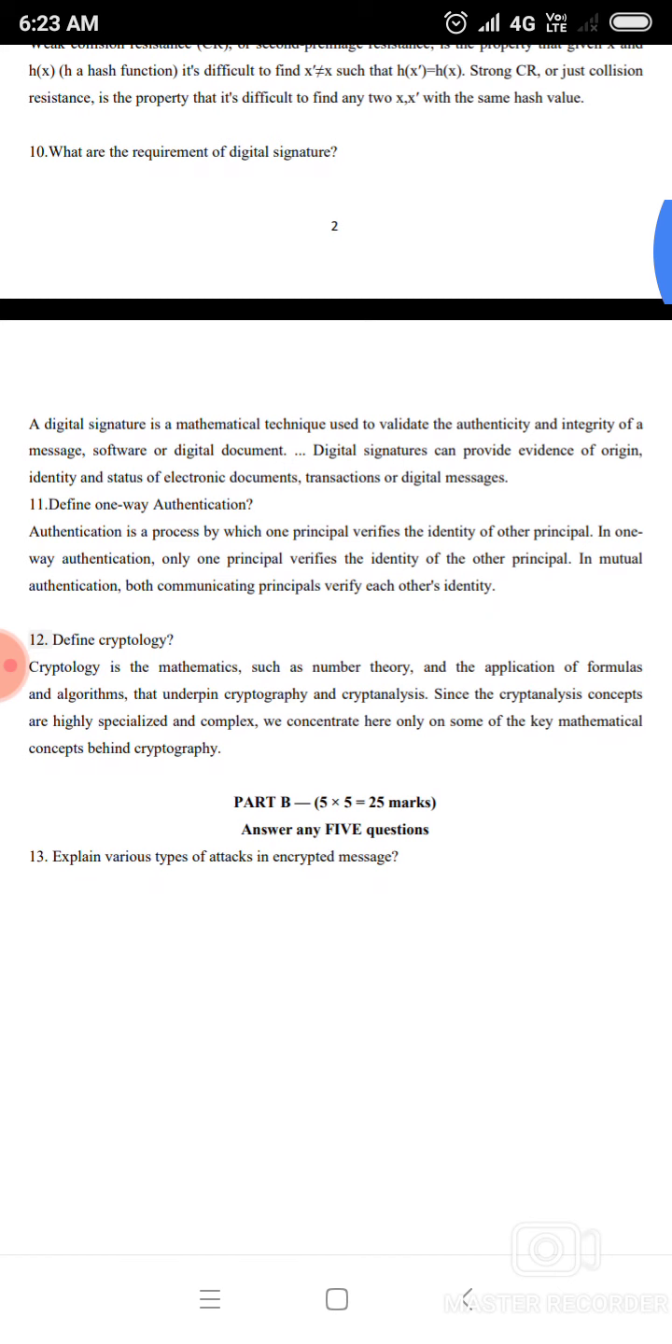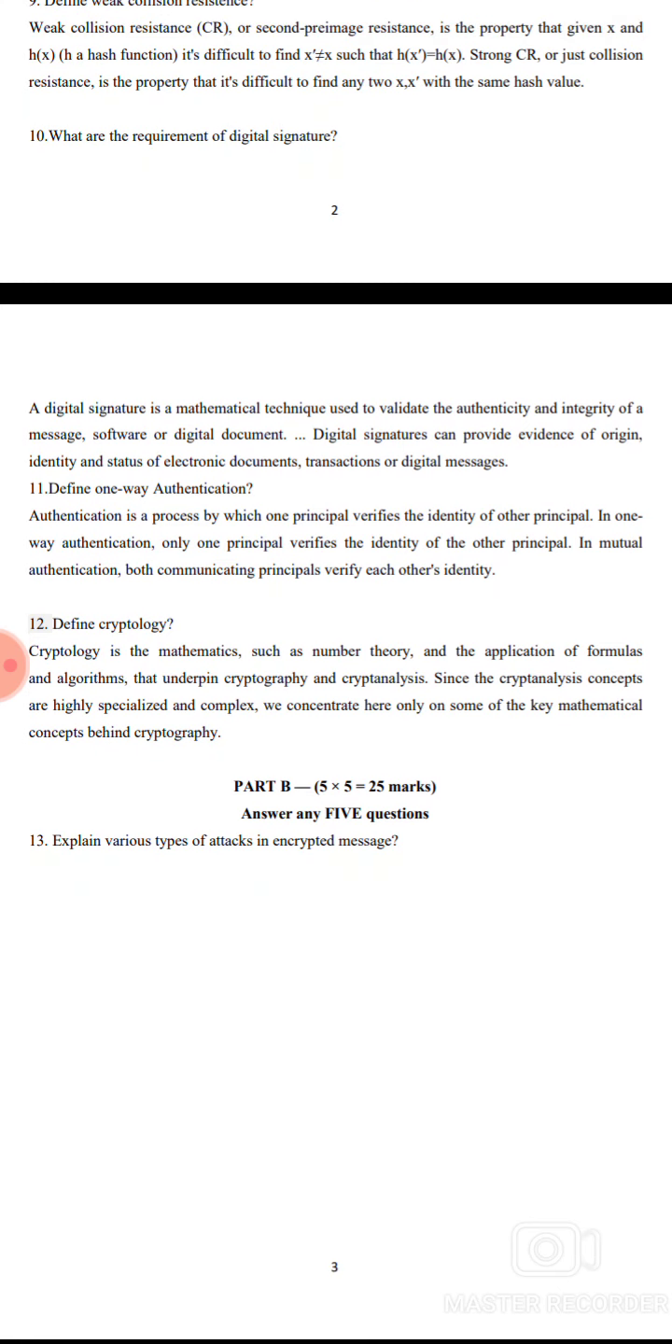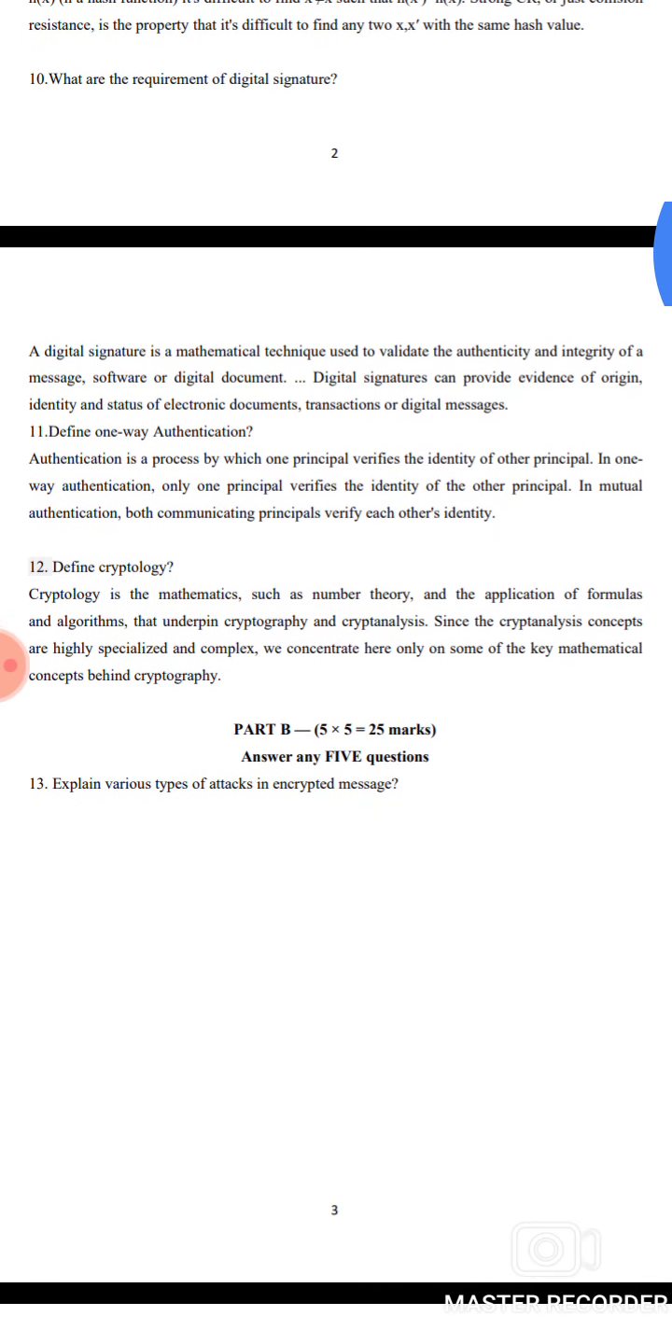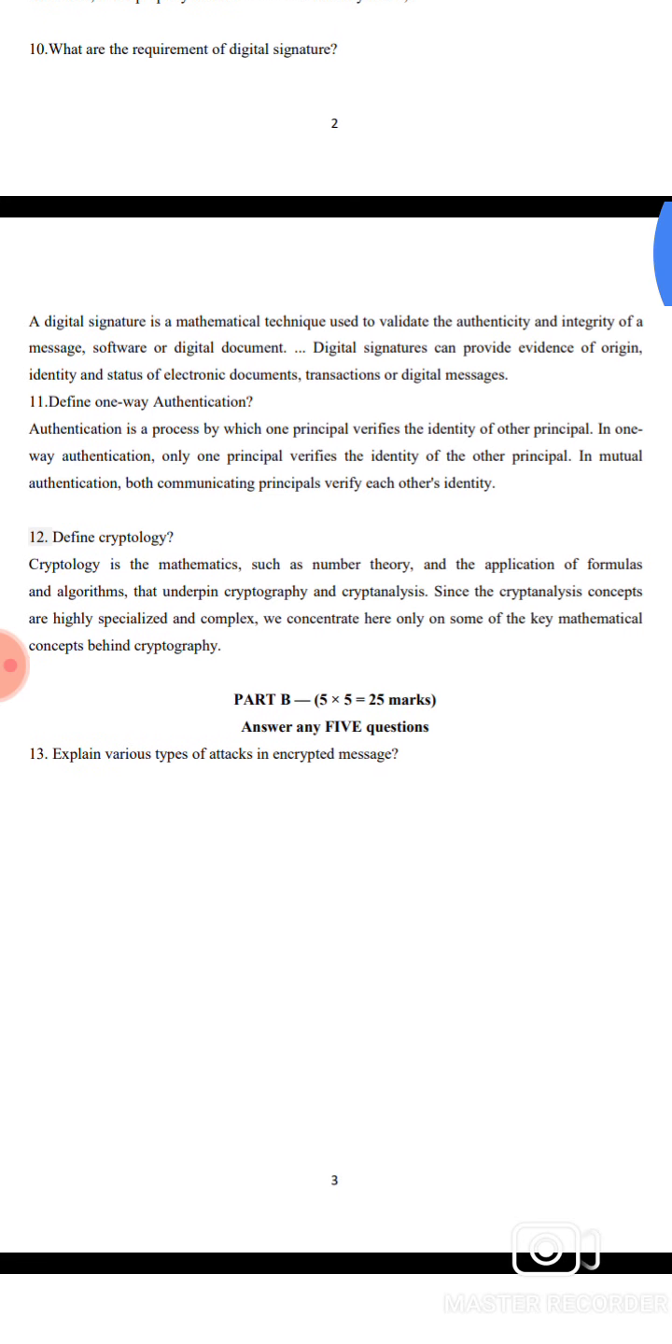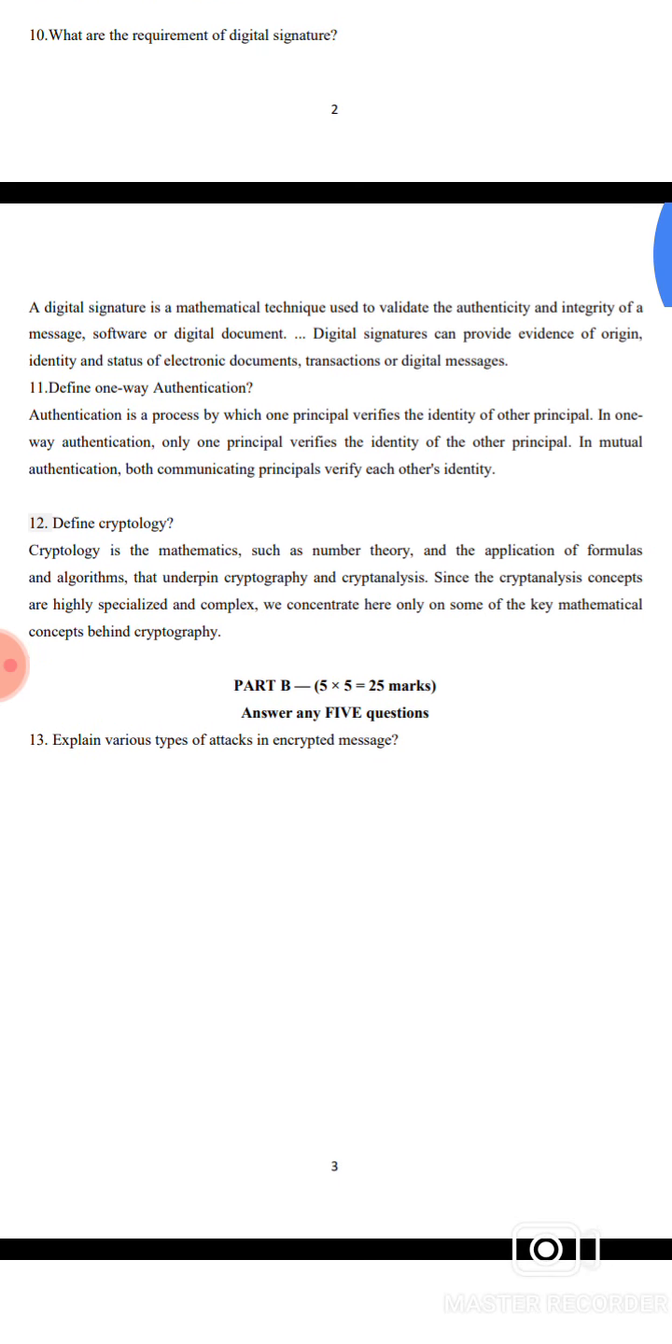10. What are the requirements of digital signature? A digital signature is a mathematical technique used to validate the authenticity and integrity of a message, software, or digital document. A digital signature can provide evidence of the origin, identity, and status of electronic document transactions or digital messages.